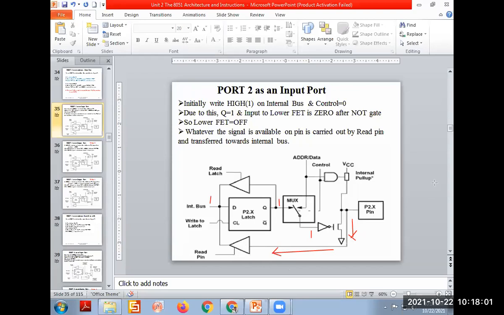Done? At the same time, control signal is 0, so that whatever data is available on the P2.x pin is read by the read pin, and that will transfer internally. It is connected by default to the internal CPU bus. It is going to the CPU itself. So we're reading the data, which means it acts as the input. So input may be 0 or 1, it will read it automatically. Chalo, done? Yes, sir.